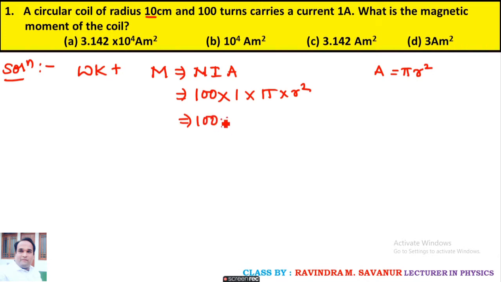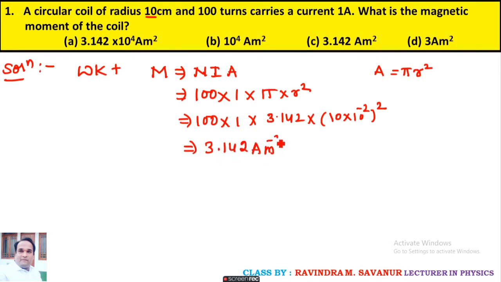Substituting pi as 3.142, and radius 10 centimeter converted into meter, after solving we get the answer 3.142 ampere meter square. Out of the given 4 options, which one is correct? Option C, 3.142 ampere meter square.